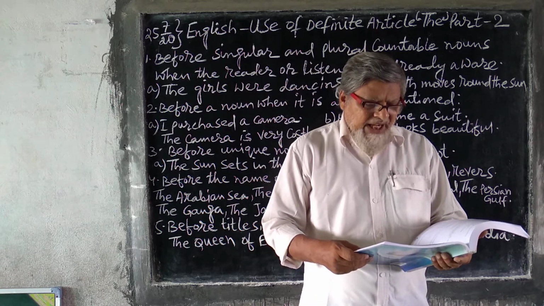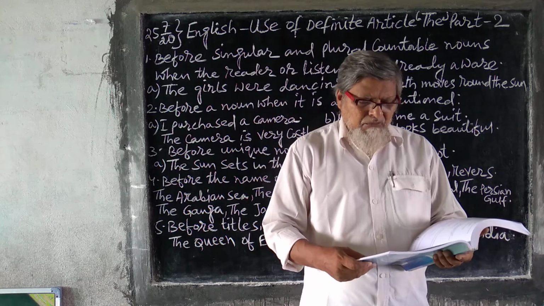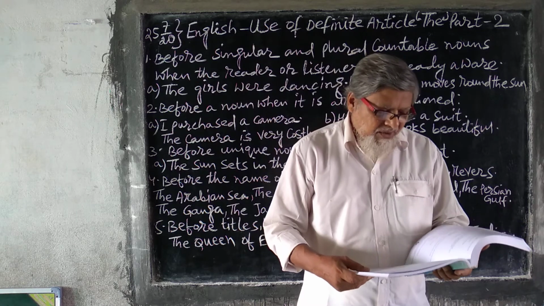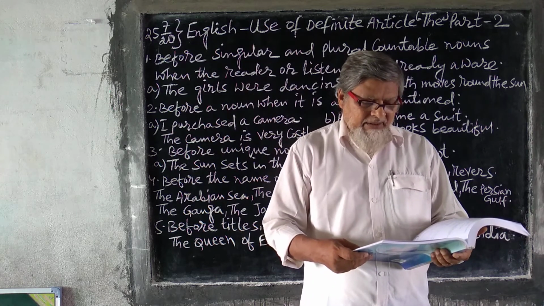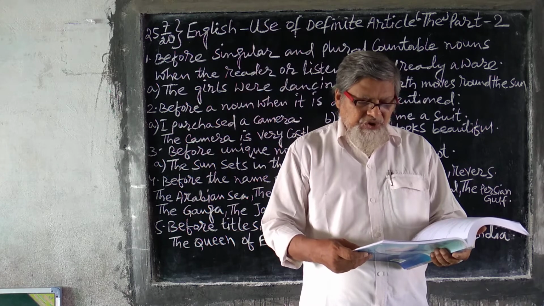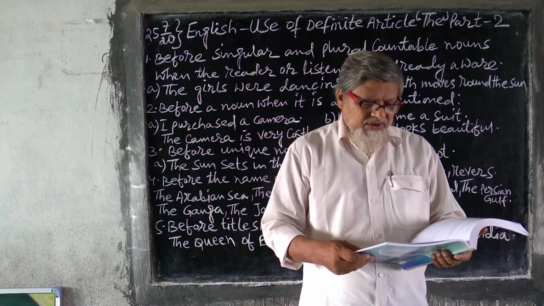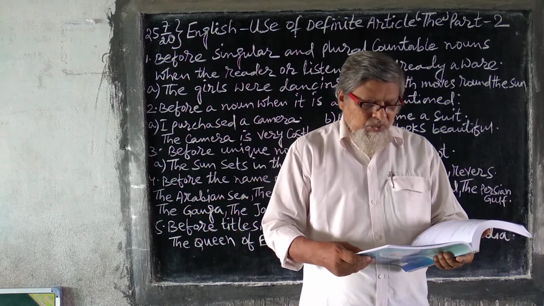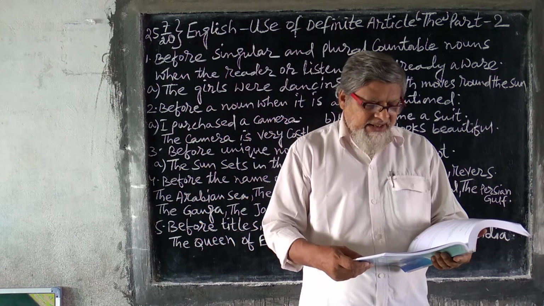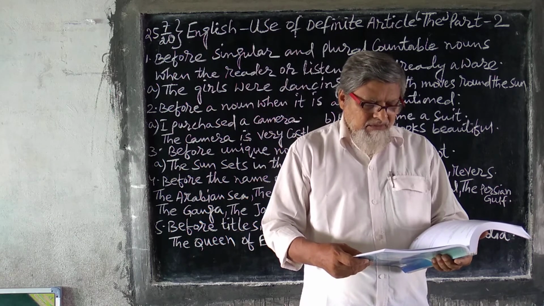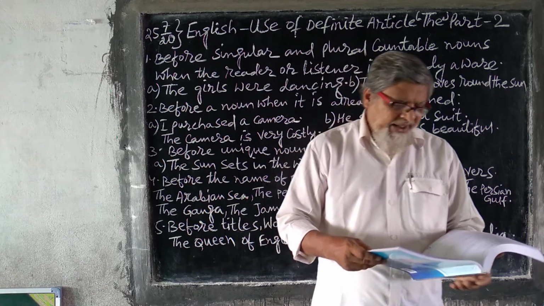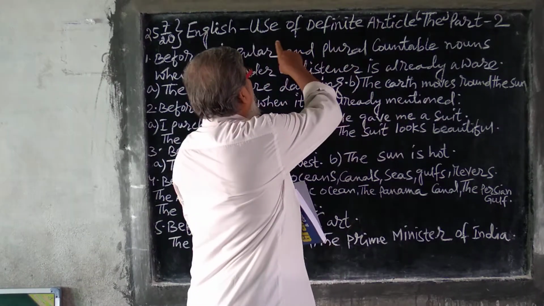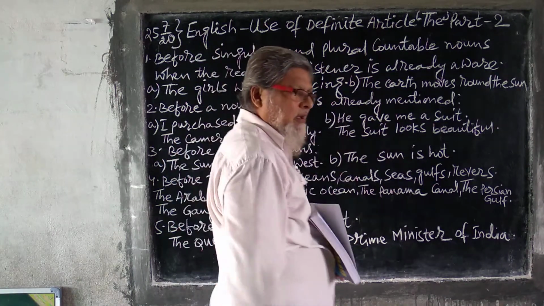In some idiomatic phrases like speak to the point, keep to the left, what is the trouble, matter, difficulty, problem, etc. Before the names of the empire, dynasty, historical events: the Middle Age, the Civil War, the French Revolution. Before a proper noun, when it is qualified by an adjective: the immortal Mahatma Gandhi. So this way we use the definite article the.